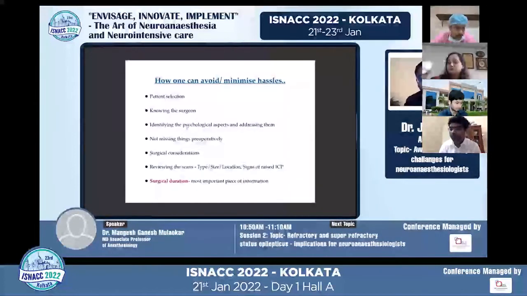Definitely identifying and addressing the psychological aspects, not missing things preoperatively, ensuring that the scans are thoroughly reviewed, and knowing the surgical duration is needed to ensure our anesthesia planning.